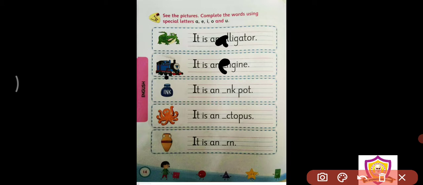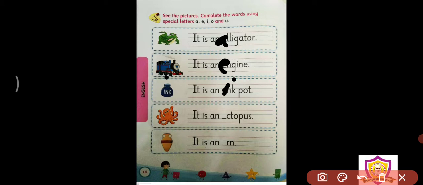Now, it is an dash pot. What is given here? It is an ink pot. So, ink, I is the letter that comes here. So, it is I, ink pot. It is an ink pot. So, since I is the first letter, they have given you an in front of it. So, it is an ink pot.